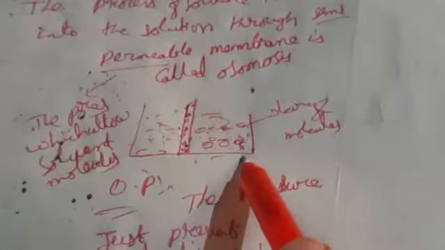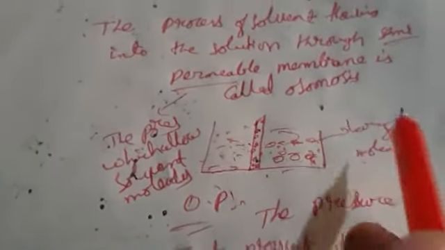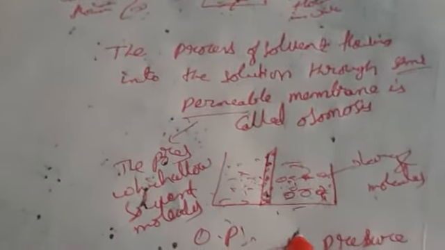So osmotic pressure means the pressure required to be applied on the solution to stop the inflow of the solvent, means to prevent the osmosis into the solution, which is separated from the solvent by a semi-permeable membrane. Okay, this one we call it as osmotic pressure.